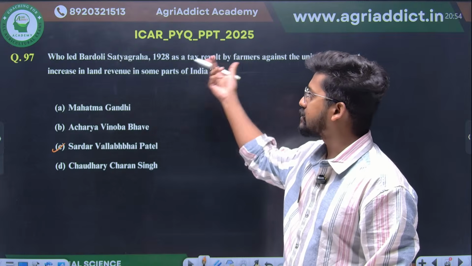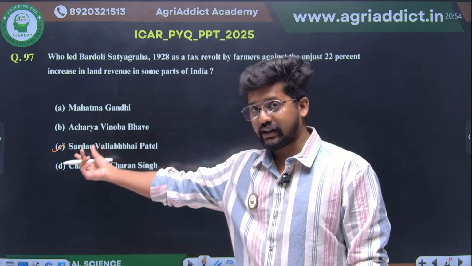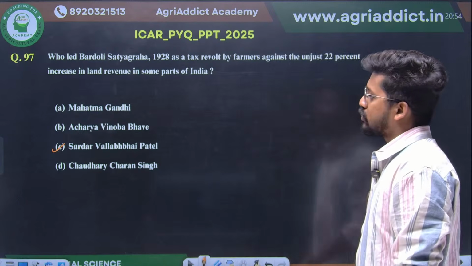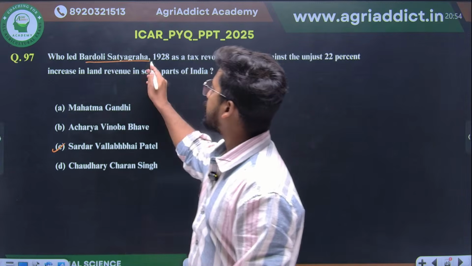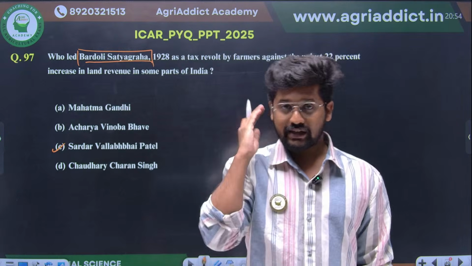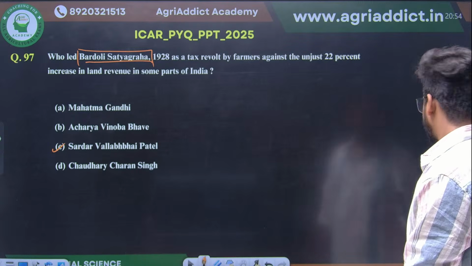After this tax revolt only, Vallabhbhai Patel was called Sardar from that point onwards. So Sardar Vallabhbhai Patel and Bardoli Satyagraha are both connected. Maybe from your old school history classes you would have heard this. So it's a factual historical question.